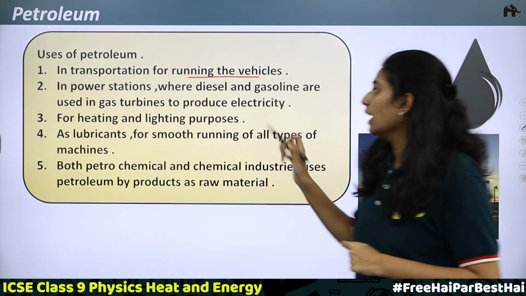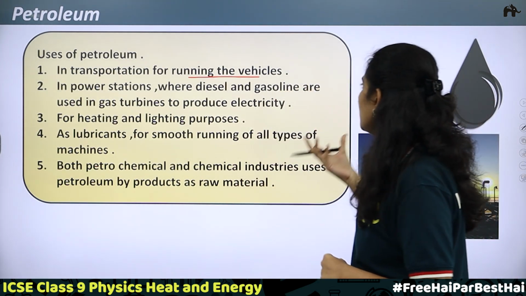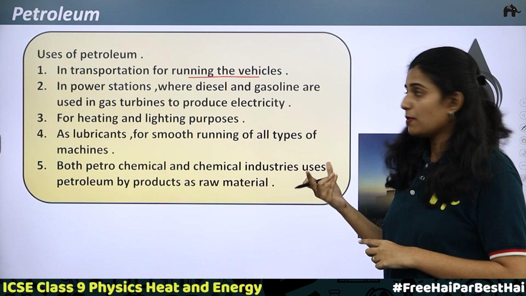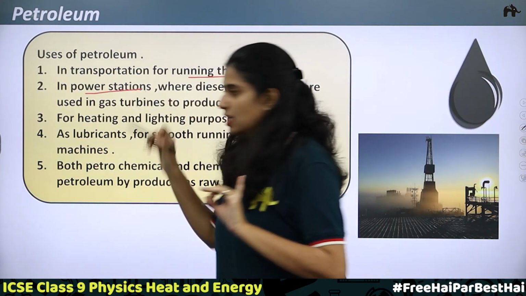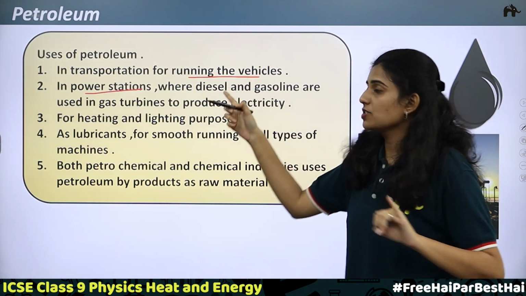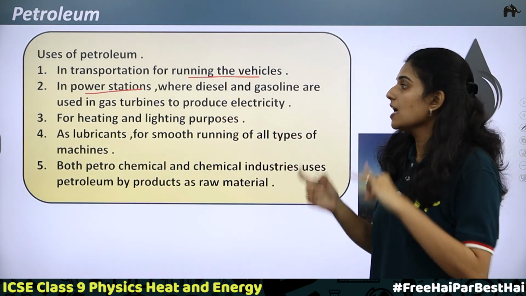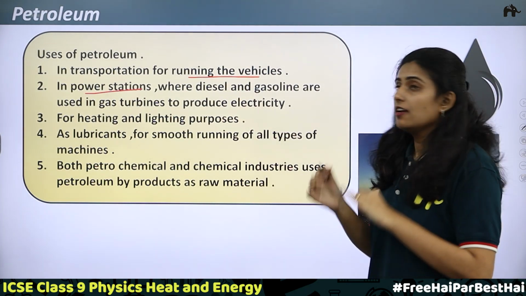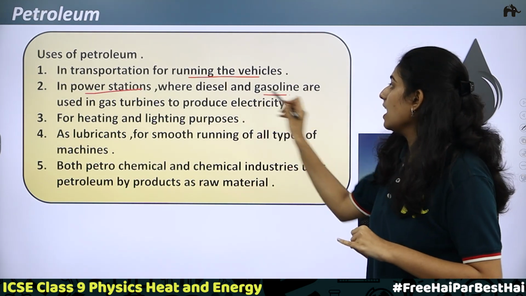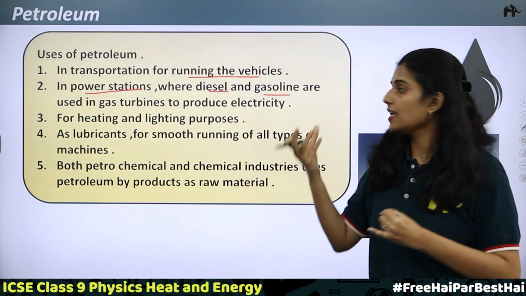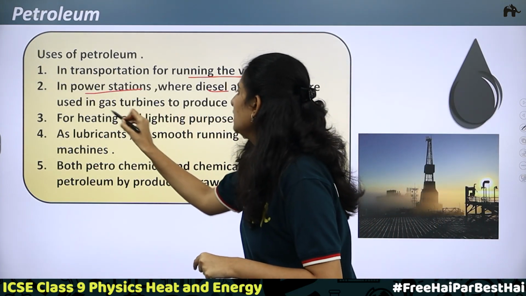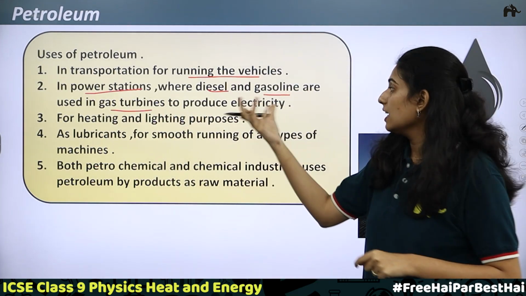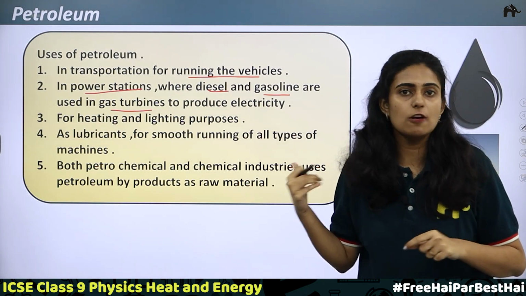Second is the power station, where diesel and gasoline are used in gas turbines to produce electricity. So for vehicles we use them for transportation purposes, and second, in the power station, gasoline and diesel are mainly used. Why are they used? To rotate the turbines, which helps in the production of electricity.